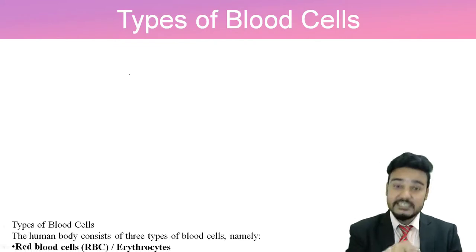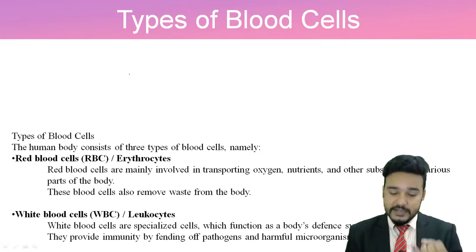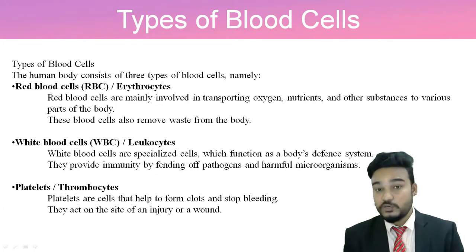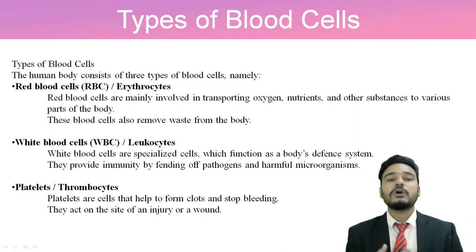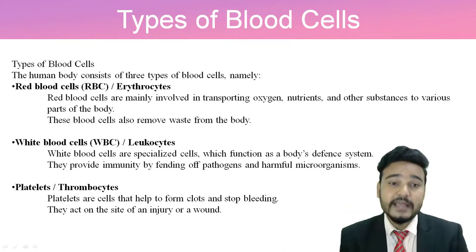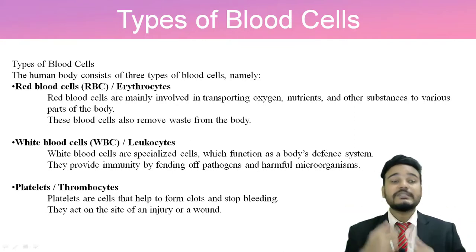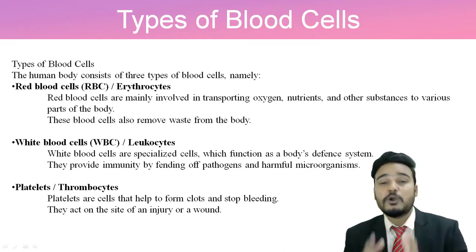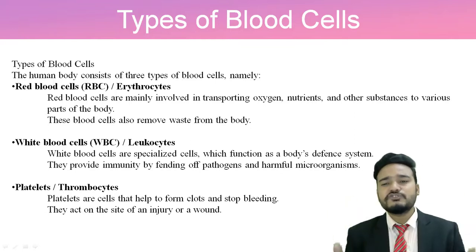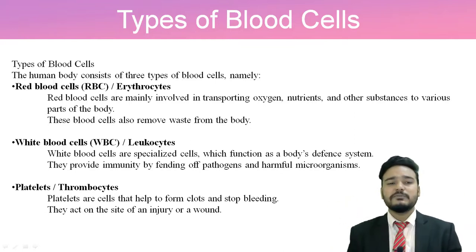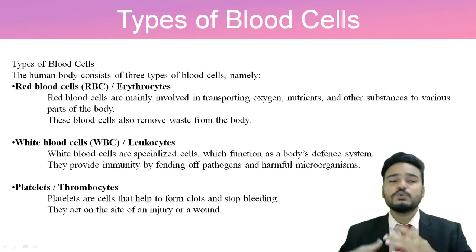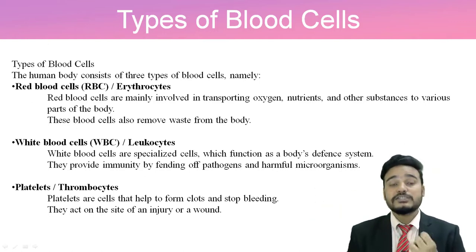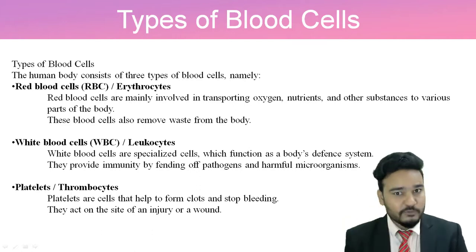Now we will see these types of blood cells. The first type of blood cell is the red blood cell, called RBC, also known as erythrocytes. These RBCs are mainly involved in the transportation of oxygen, nutrients and other substances to the other parts of the body, and these blood cells also remove waste from the human body.